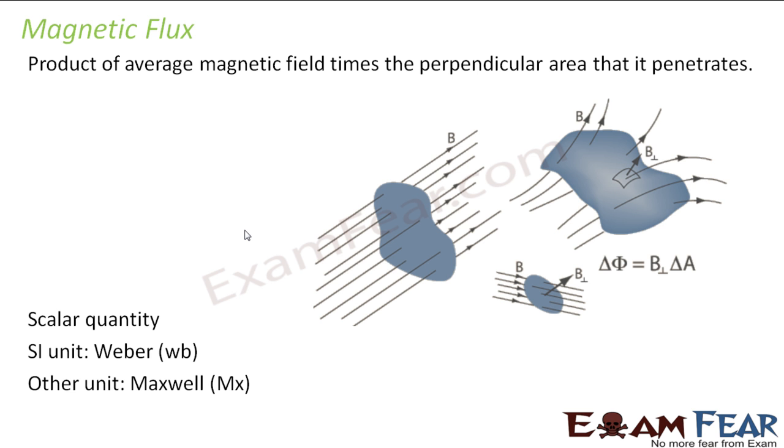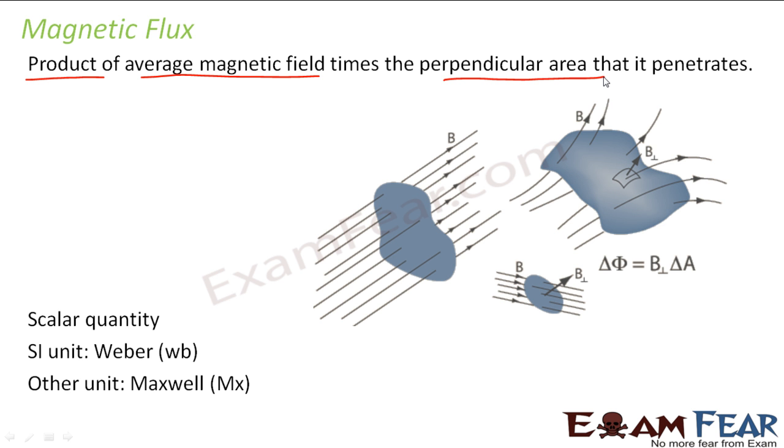Similarly, when I talk about magnetic flux, I talk about the magnetic lines of force which cross a particular area of an object. We define magnetic flux as the product of the average magnetic field times the perpendicular area that it penetrates, so the amount of magnetic field lines which cross a particular area. When I talk about magnetic flux, I talk about the orientation of the area. The area we are talking about is not your scalar area. It is the area vector. And why do we consider the area vector?